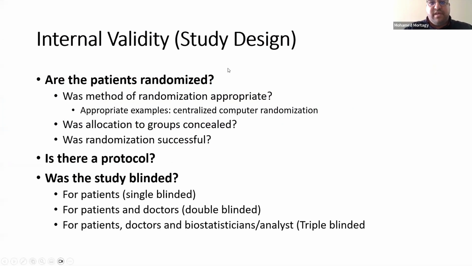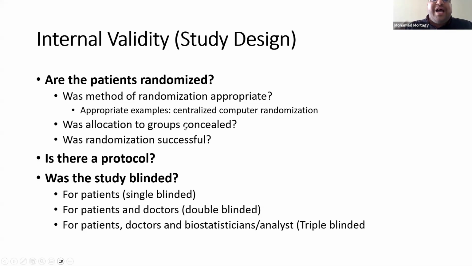And then the next step is, are the patients randomized? Are they randomized to both arms of the study or groups, or do they just pick, or the doctor picks for them? So the best approach is to randomize, of course. And when you randomize, you have to make sure the randomization is appropriate, like a computer system, not a coin flip, for example, okay? And then once the patient is randomized to drug A and drug B, of course, he doesn't know if it's placebo or acetazolamide. The doctor shouldn't know as well, neither the patient nor the doctor. That's what we call double-blinded.